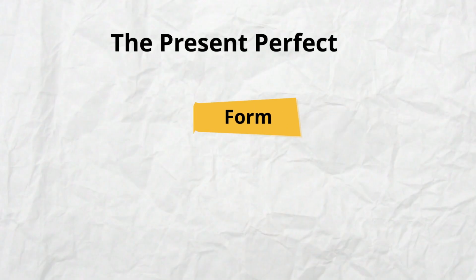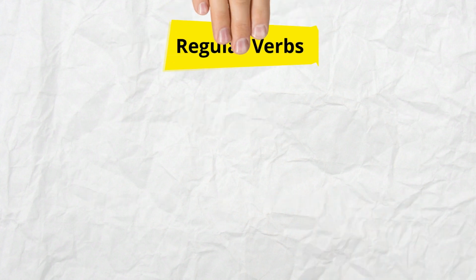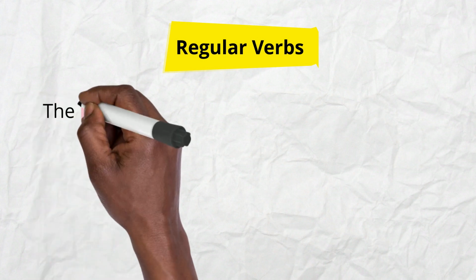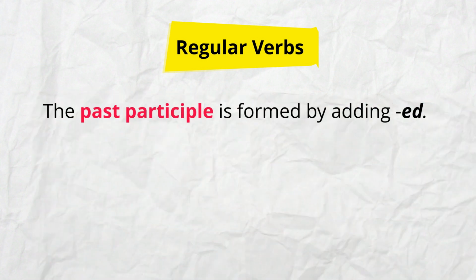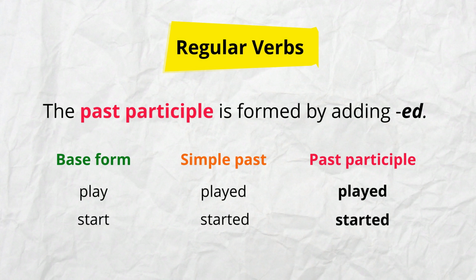The present perfect is formed with have or has plus a past participle. For regular verbs, the past participle is formed by adding ed, just like for the simple past. Here are some examples. Play, played, played. Start, started, started. Talk, talked, talked.